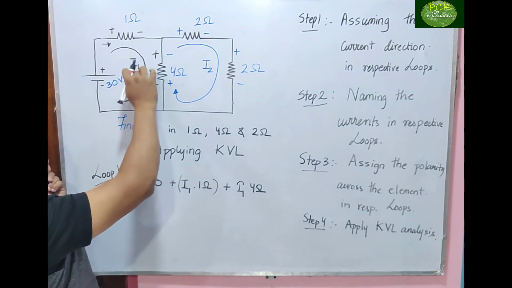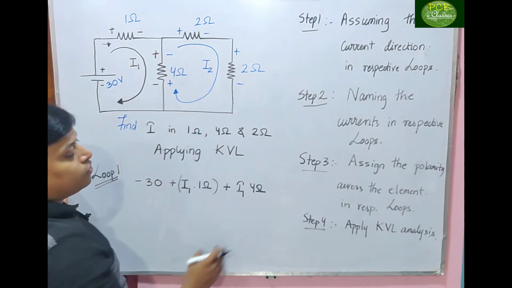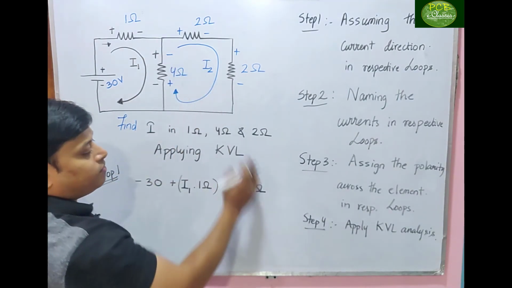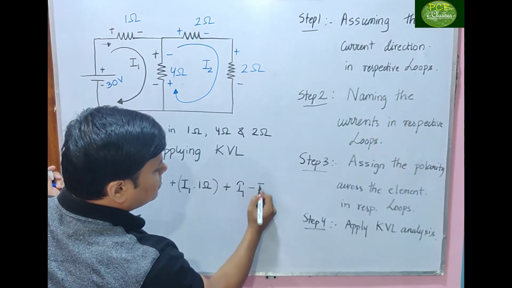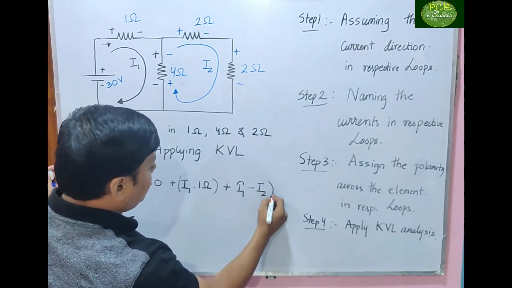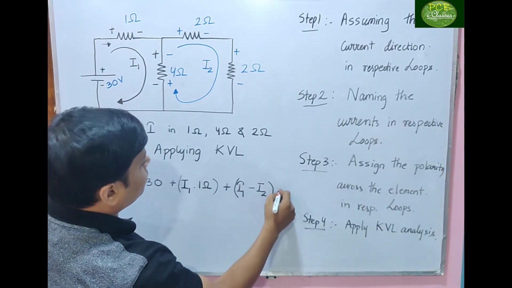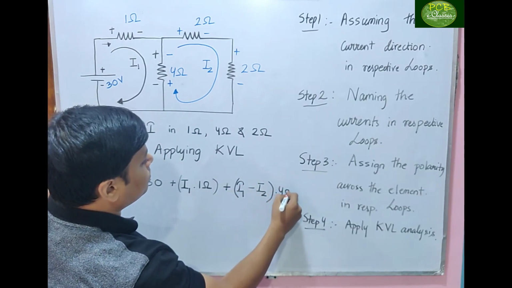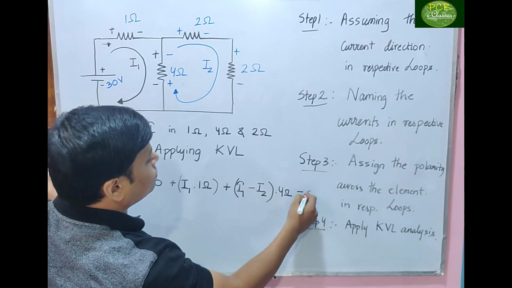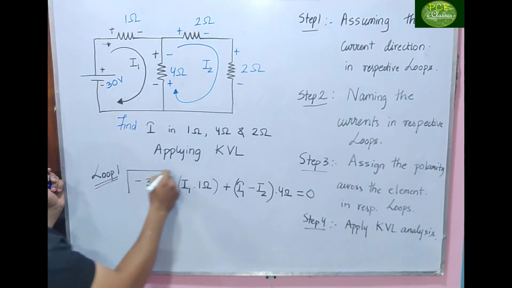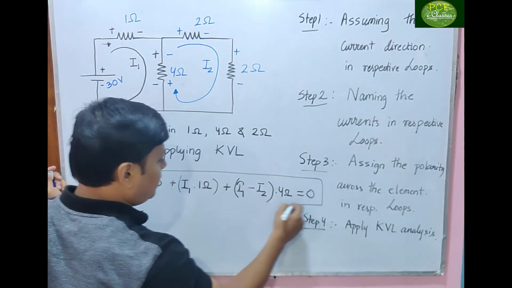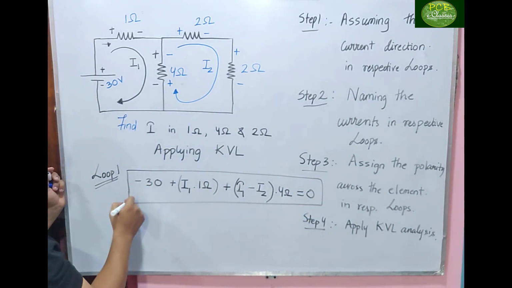So I1 is dominating I2. How many currents are flowing in the 4 ohm? 2. So I will write this as I1 minus I2 multiplied with 4 ohm equals 0. This is my first loop KVL equation.